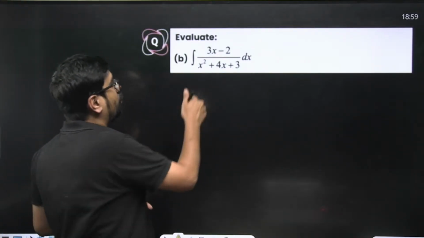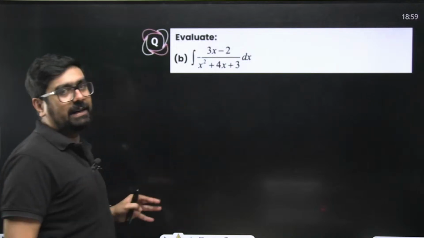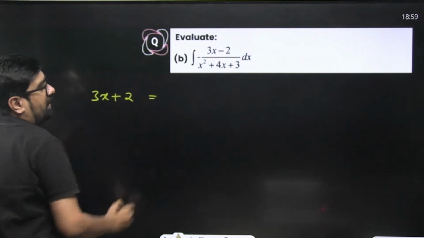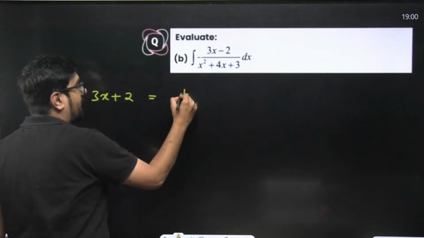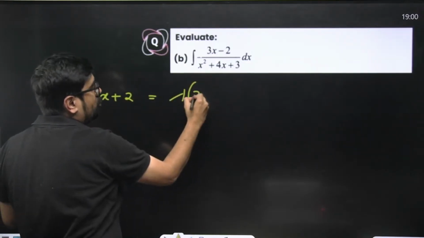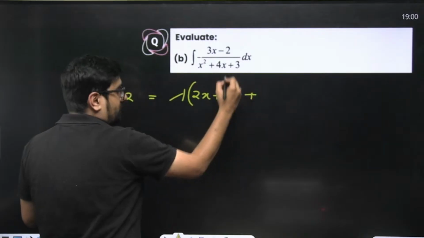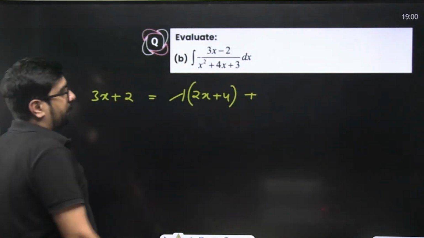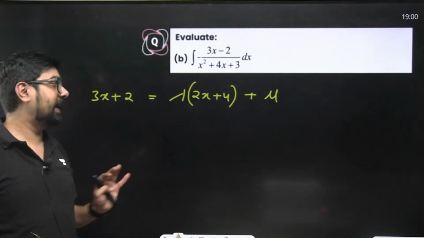So this should be in the form of, so what do you basically need? You want that your 3x plus 2 should be equal to, instead of 3x plus 2, what do you want? You want lambda, one constant, into derivative of this, that means 2x plus 4, plus some other constant, let's say mu. Okay, if this was the case, then you could proceed ahead.